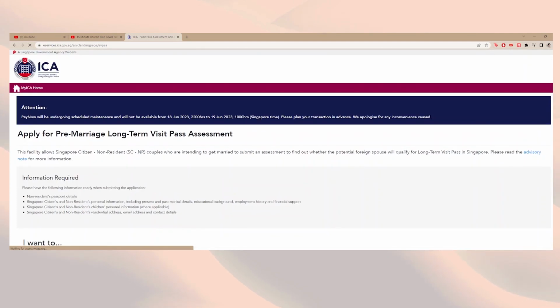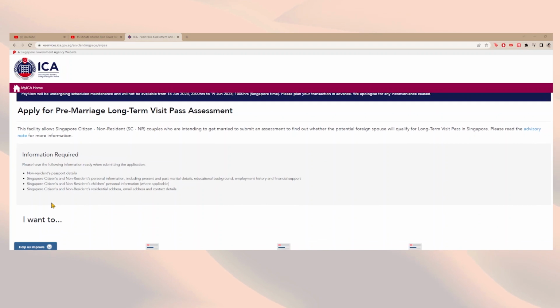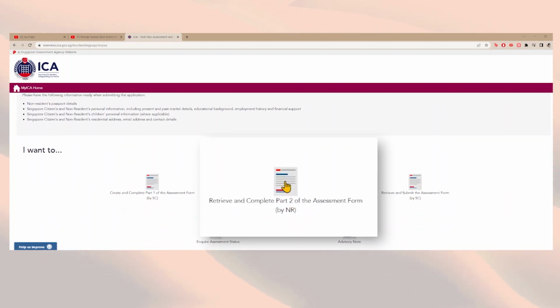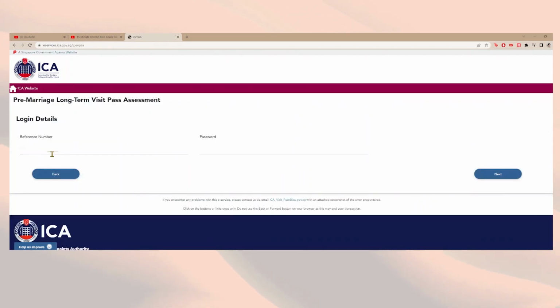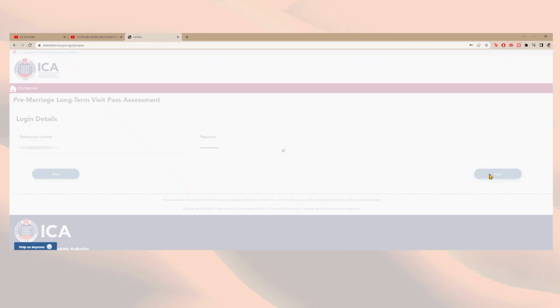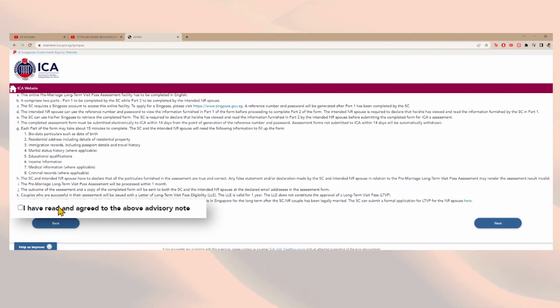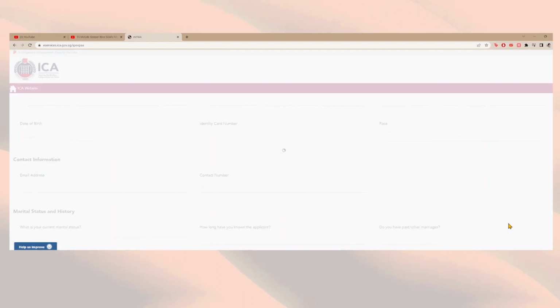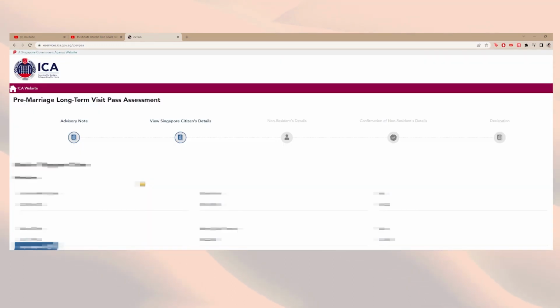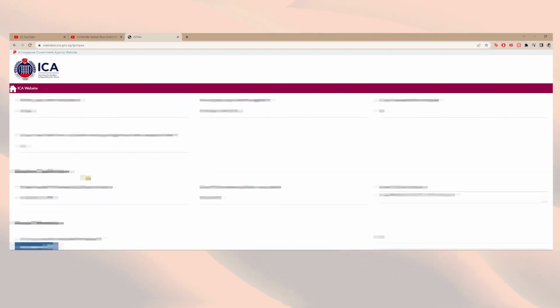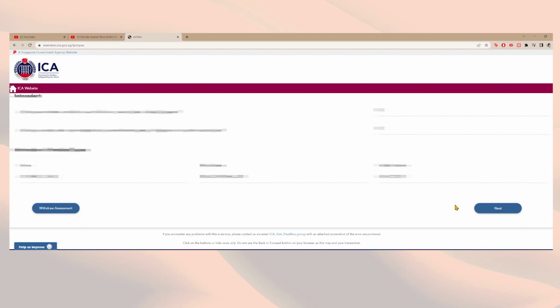This part will be filled out by the non-resident partner. Go to the ICA website or click the link in the description box, then click the Retrieve and Complete Part 2 of the assessment form. Input the reference number and password generated from Part 1. Upon clicking Next, the advisory notes page will appear. Tick the checkbox after reading carefully and click Next. The SC's details can be viewed upon clicking Next. The questions for the NR should be at the non-resident's details on the next page.